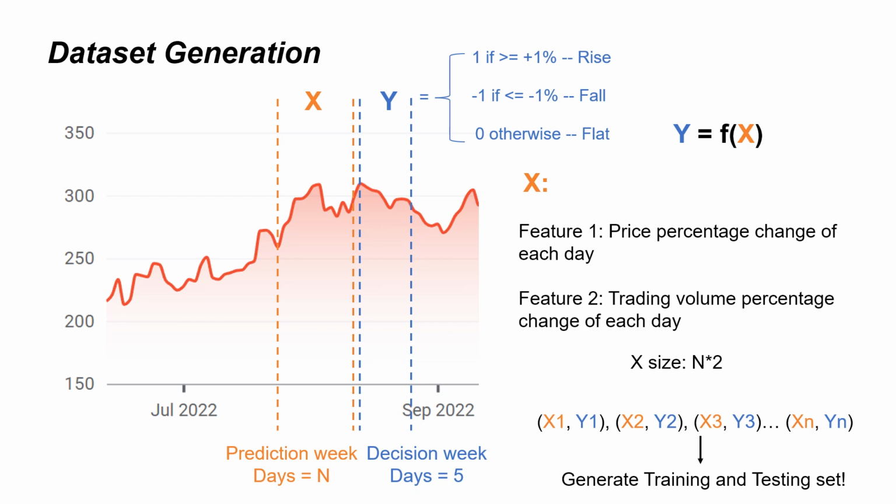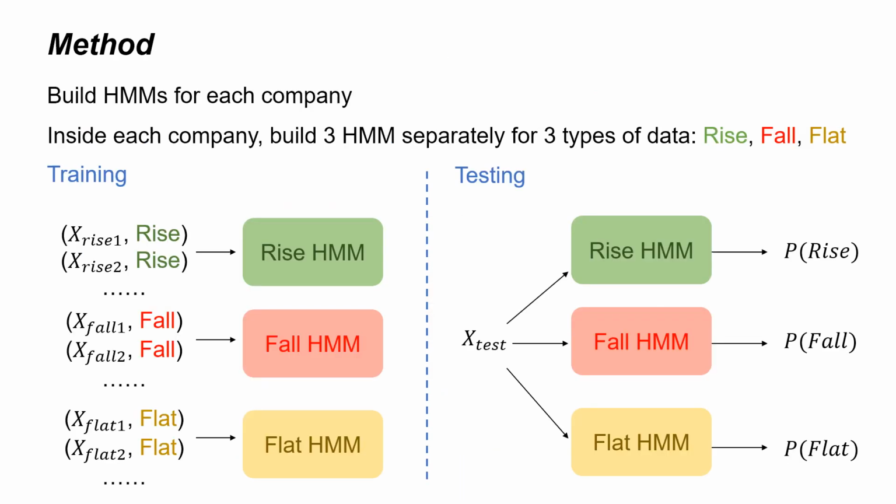In this way, based on all of the historical data for each time segment, we can generate data samples x1, y1, x2, y2, until xn, yn. Through random split, we can generate a training set and a testing set. Through all of these assumptions, we develop our classification method based on hidden Markov models. We build a hidden Markov model for each company, and inside each company, we build three HMMs separately for three types of data: rise, fall, and flat.